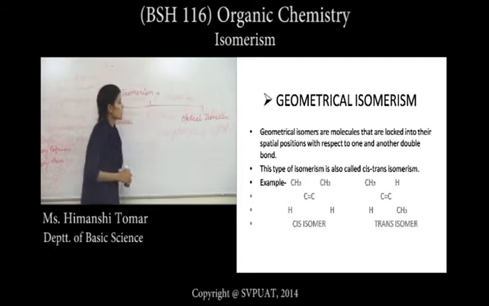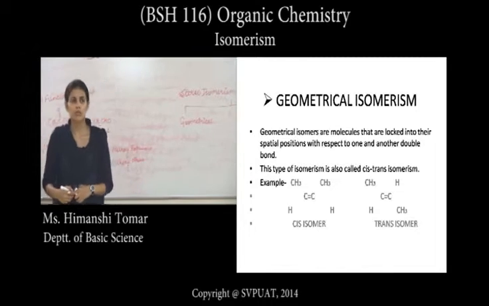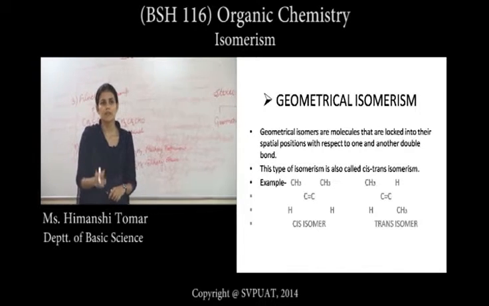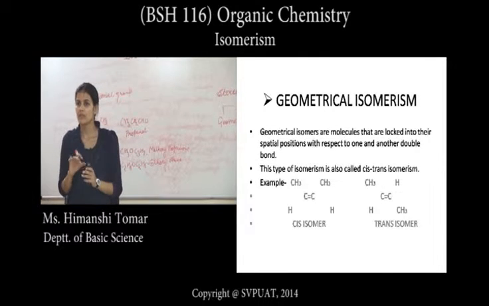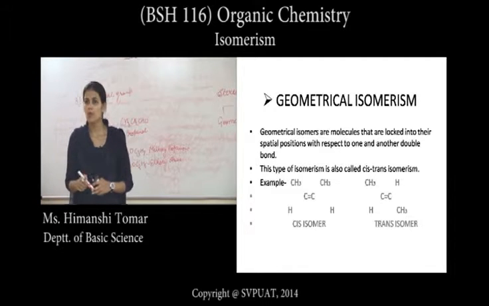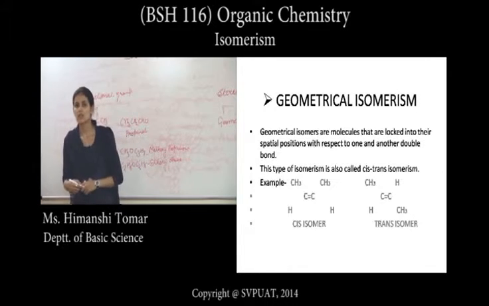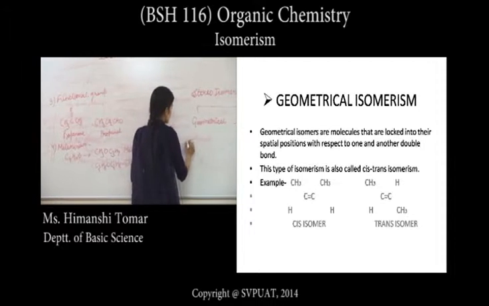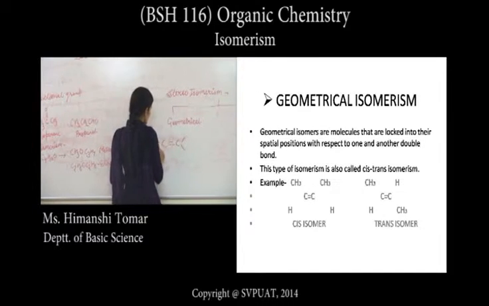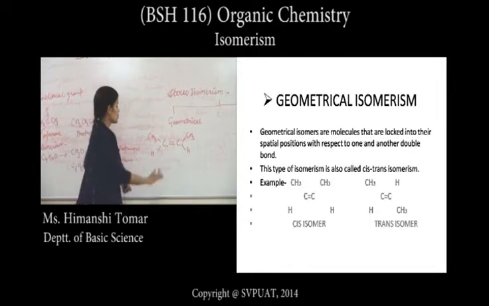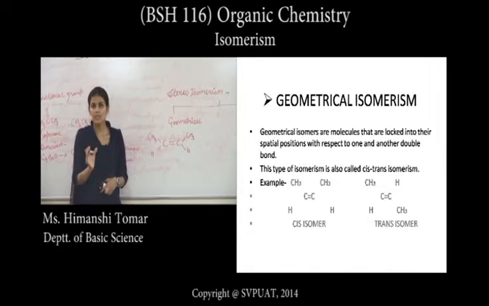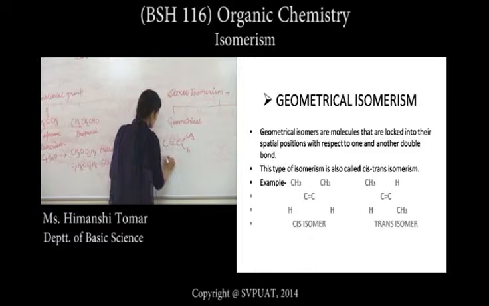In geometrical isomerism, the arrangement of the groups in the molecules is different. When both sides have the same groups, it is known as the cis isomer, and when the groups across the double bond are different, the compound is known as the trans isomer. We see that C double bond C has two alkyl groups. First, the alkyl groups are both on the upper side, CH3 and H. This type of isomer where the two alkyl groups are on the same side is known as the cis isomer.